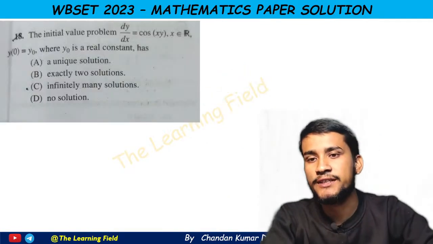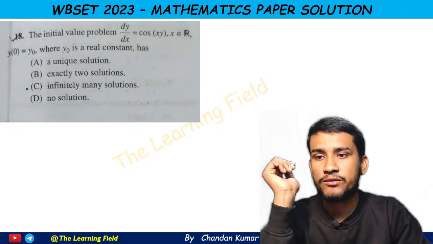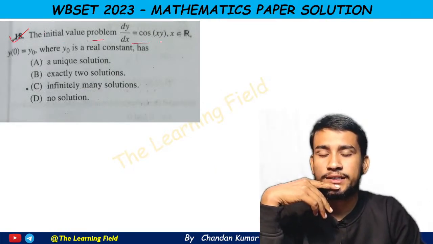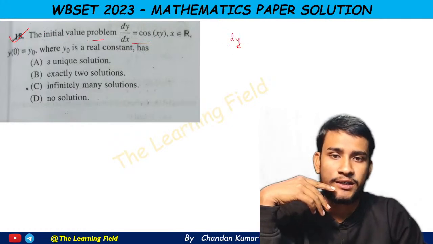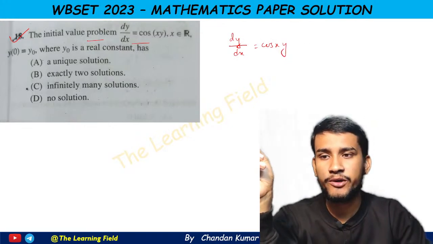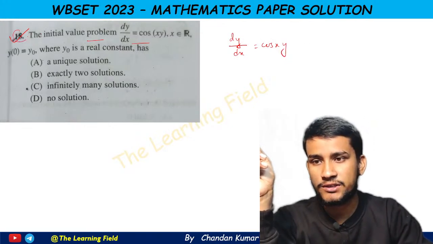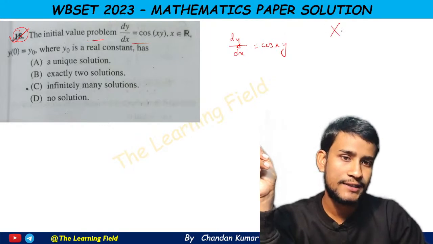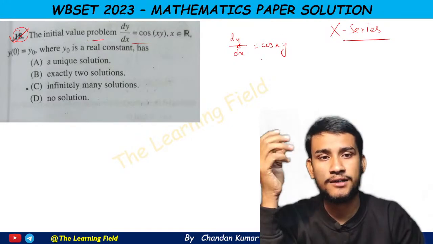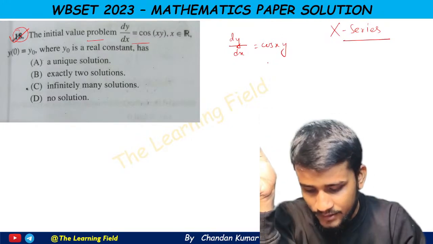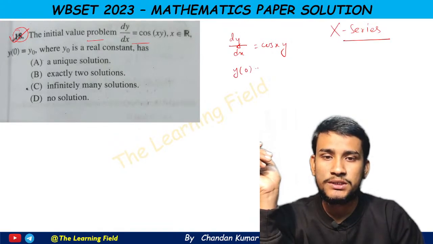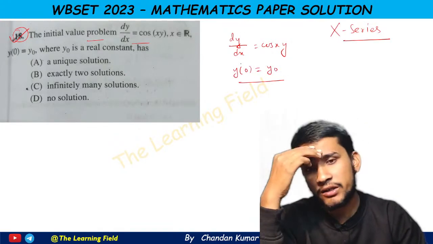So the first question is this one. The question says: the initial value problem dy/dx equal to cos(xy), where y(0) equals y0. This is question number 18, which is from the X series. I will share the question paper of the X series.